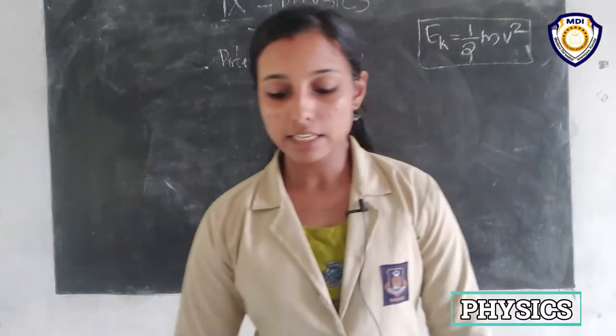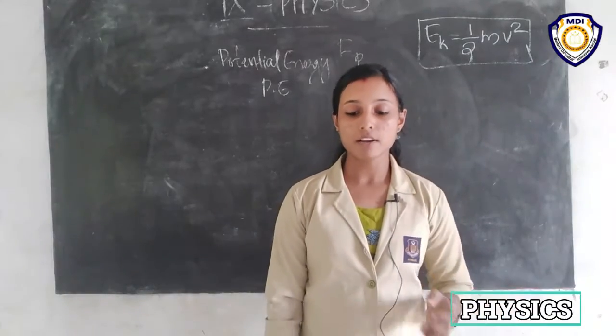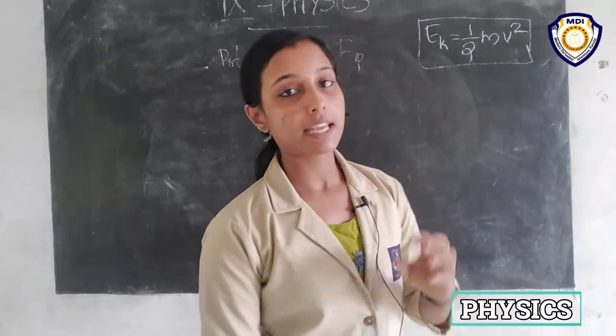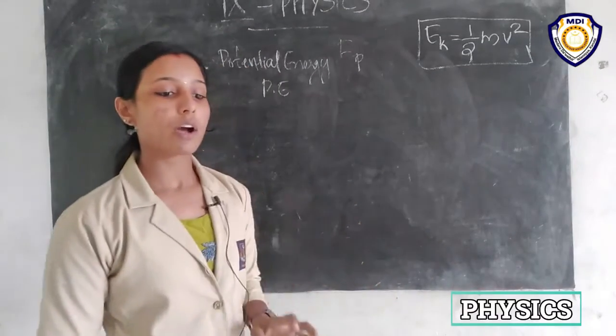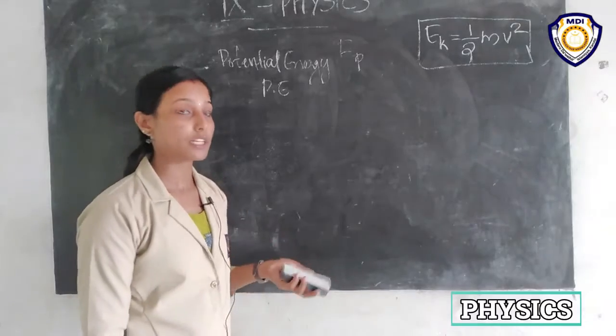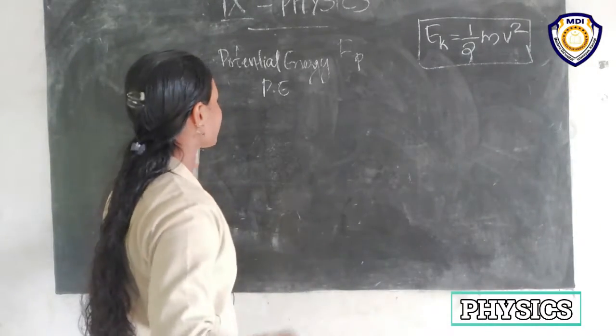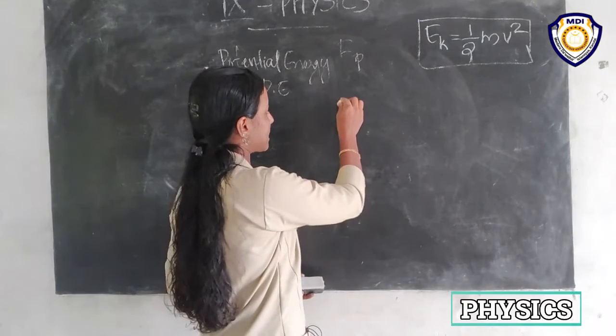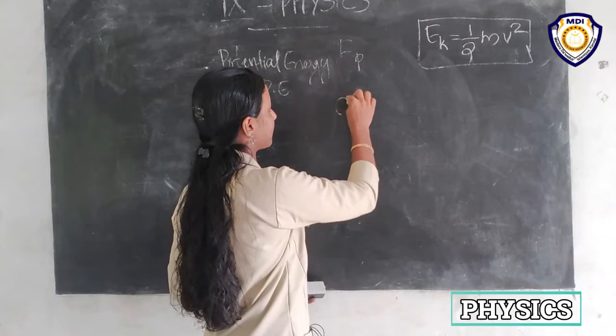Okay, and it is easy to arrive at an expression for the gravitational potential energy of an object at a height h. So now we are going to find out the expression for gravitational potential energy. We have an object placed at a height.